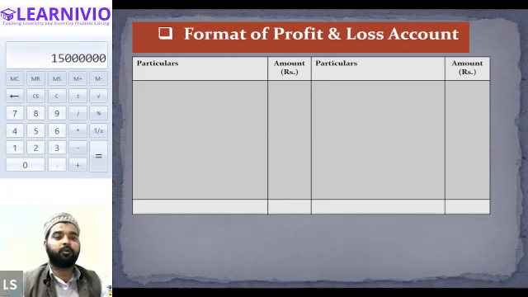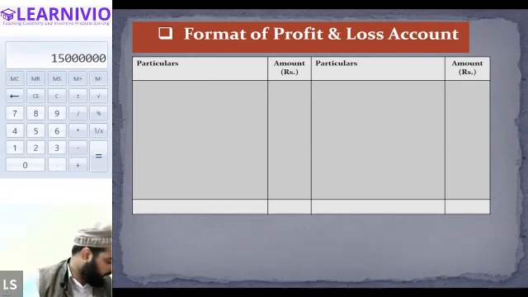So while preparing, first of all, the profit and loss account has a similar structure to the trading account, correct? So basically in this account also we have 2 columns, particular and amount, on the left side, and on the right side also we have 2 columns for the particular and amount. So right side of the profit and loss account is called credit side, and the left side of the profit and loss account is known as the debit side.